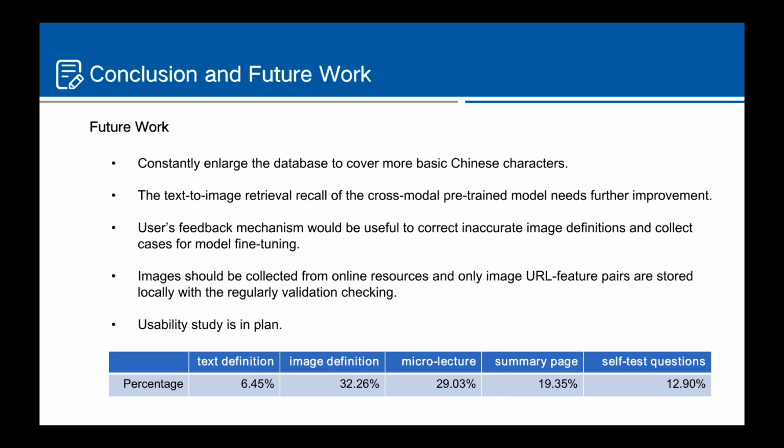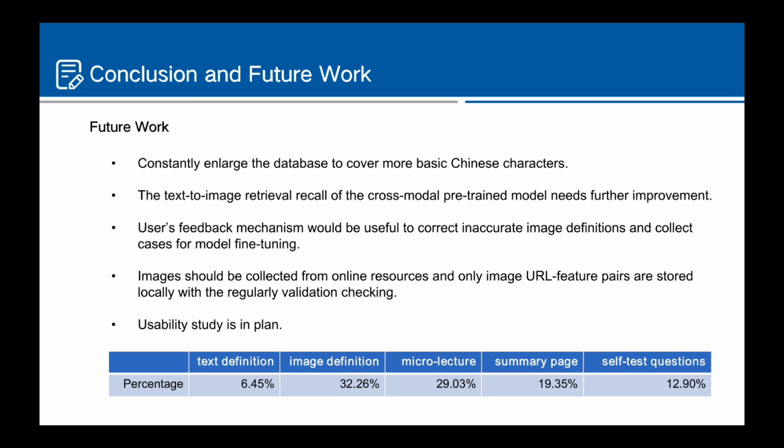What's more, the images for cross-modal retrieval should also be collected from online resources, and only image URL feature pairs are stored locally with regular validation checking.